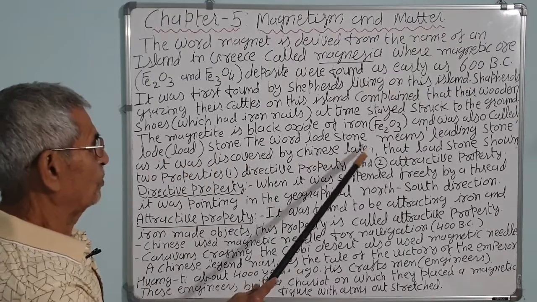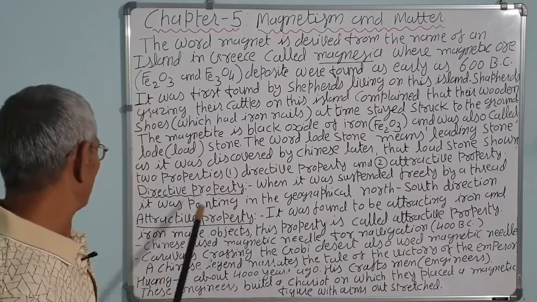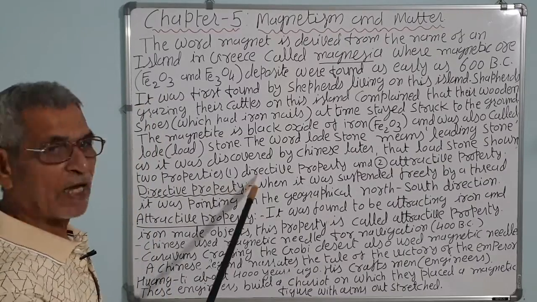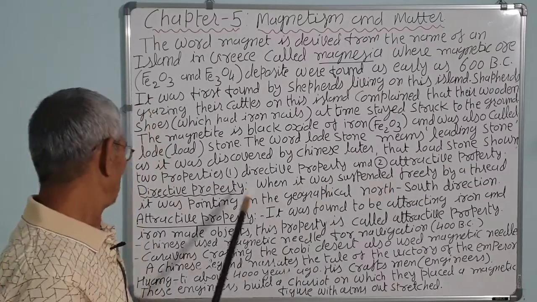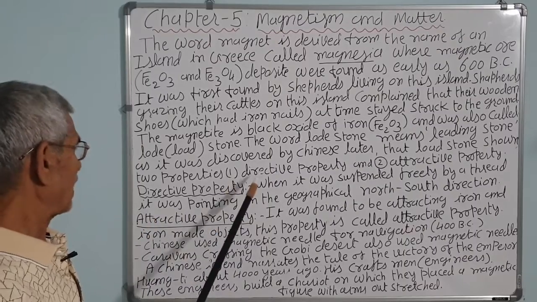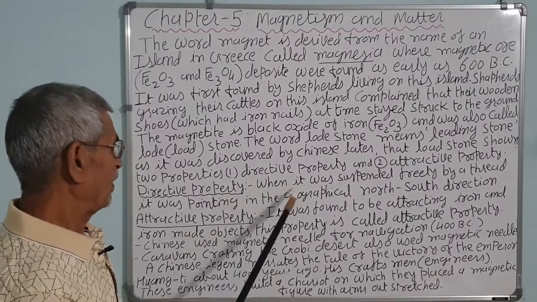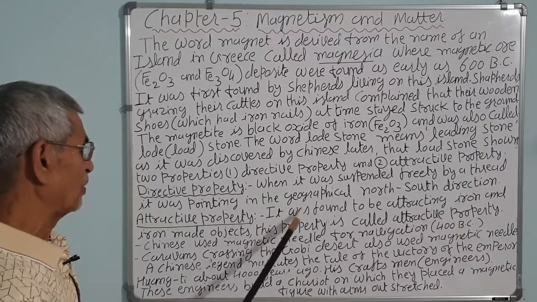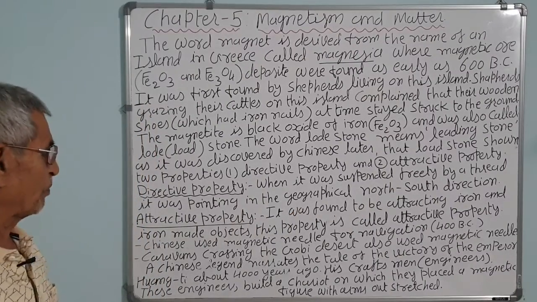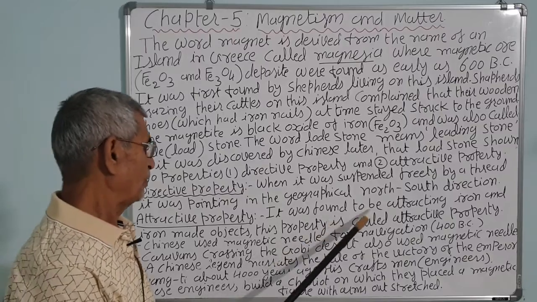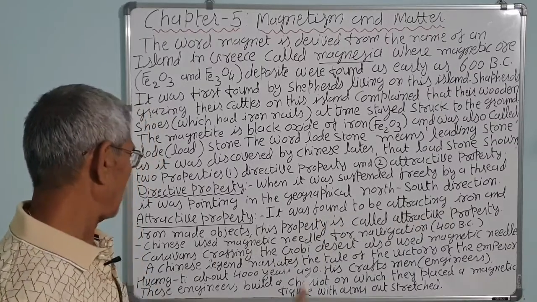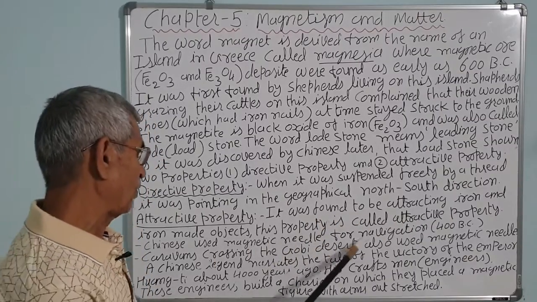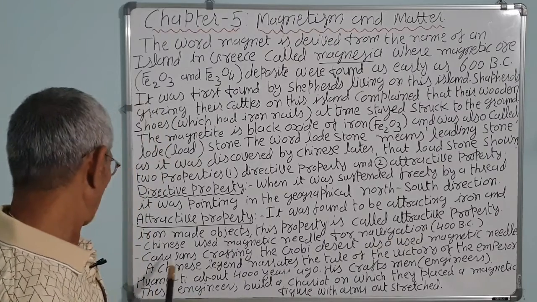The word lodestone means the leading stone, as it showed two properties: directive property and attractive property. Directive property: when it was suspended freely by a thread, it showed the geographical north and south direction. Attractive property: it was found to attract iron and iron-like objects. This property is called the attracting property.